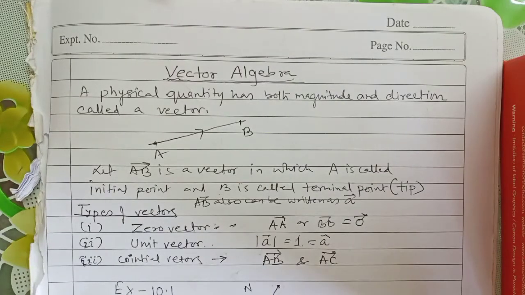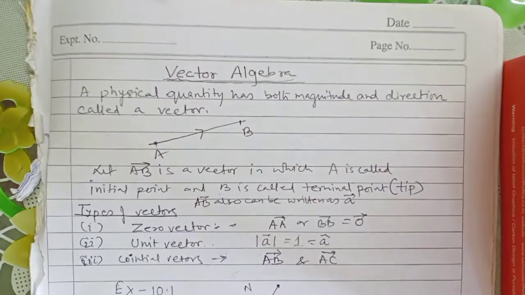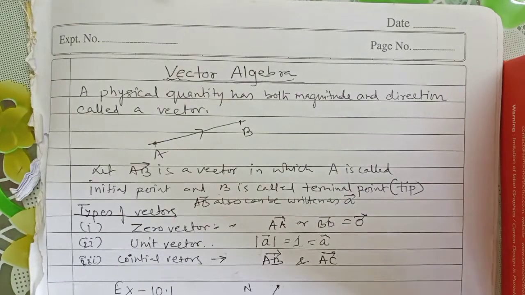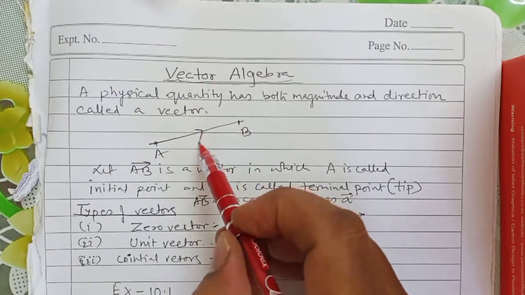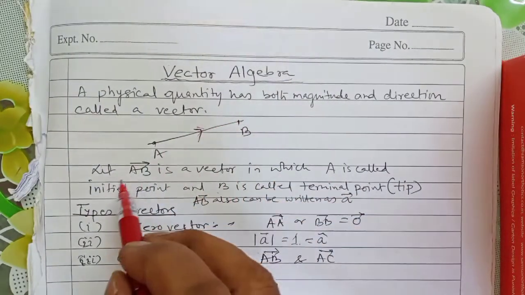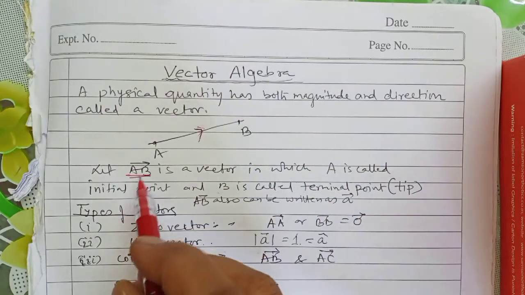Good morning, students. Today we are going to start our new topic, vector algebra. So, what is a vector? It is well known to you that a physical quantity having both magnitude and direction is called a vector. I have given one example. Suppose this line AB is a line segment directed this way, then this line segment is denoted by AB vector.